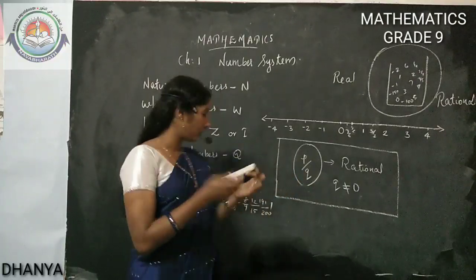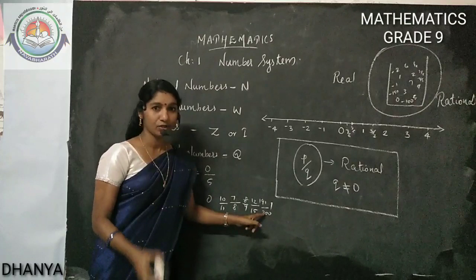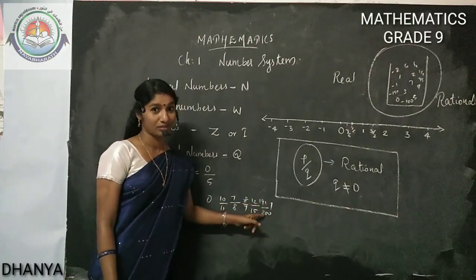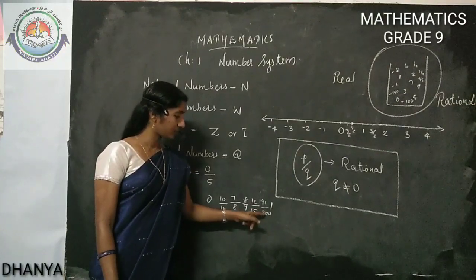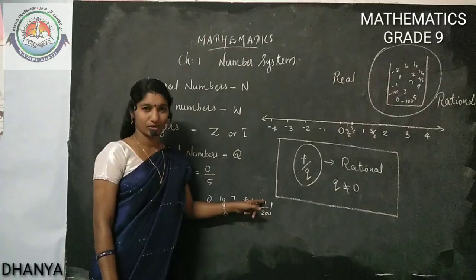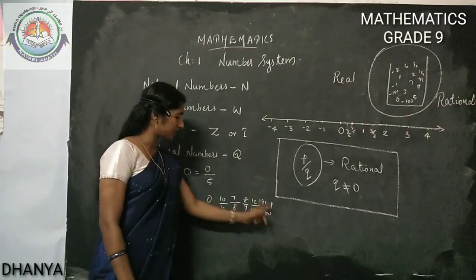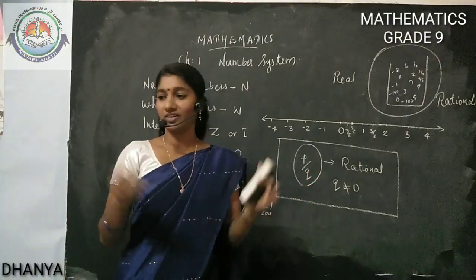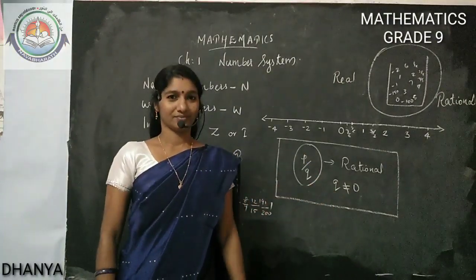That means 1 means full. 191 by 191 you will get 1. This is 191 out of 200 only. We are not getting full. 200 out of 200, only then we are getting 1. So it's less than 1. So these all numbers, not only this much, an infinite collection of numbers we are getting in between 0 and 1.